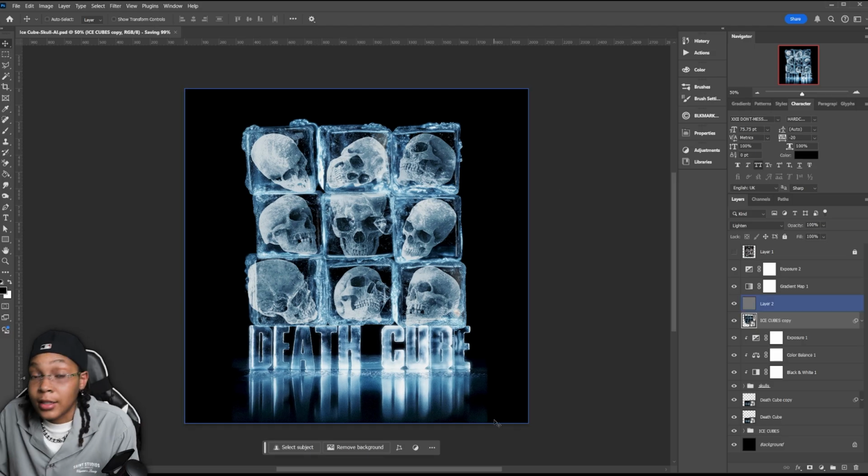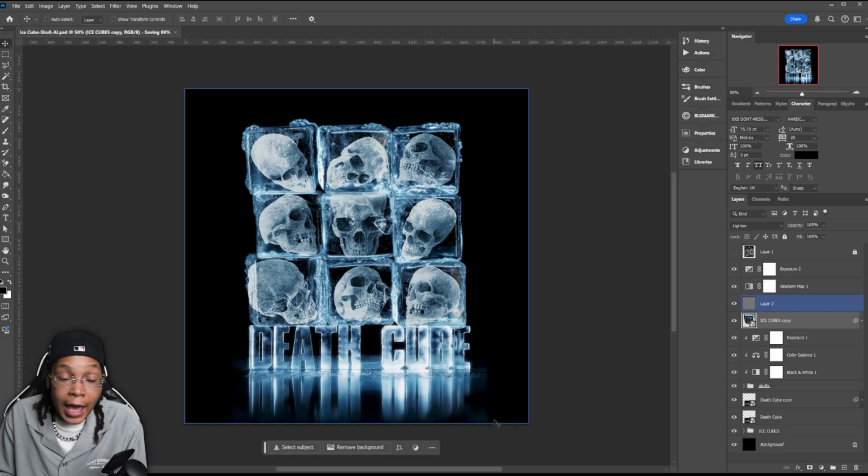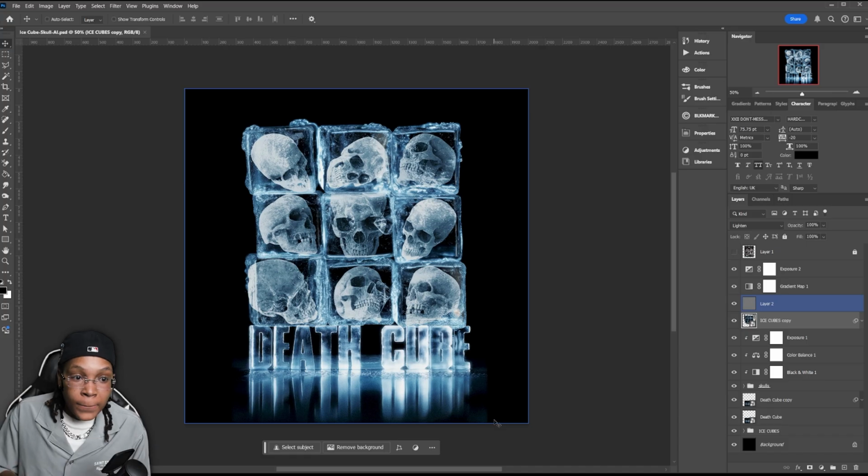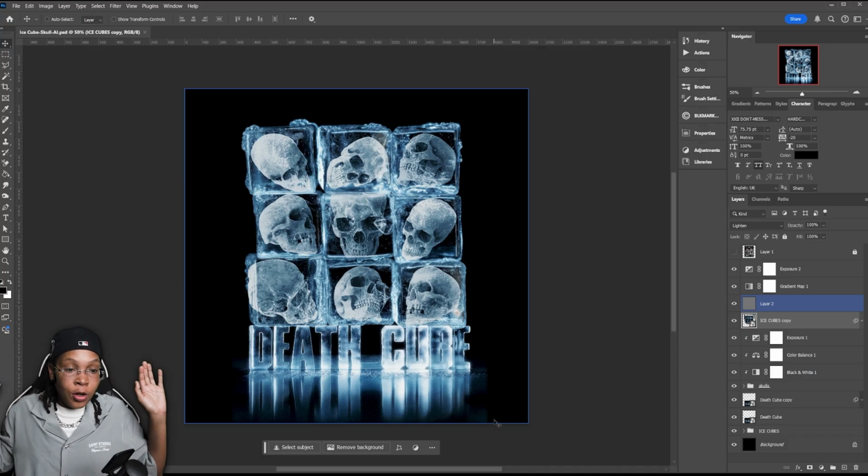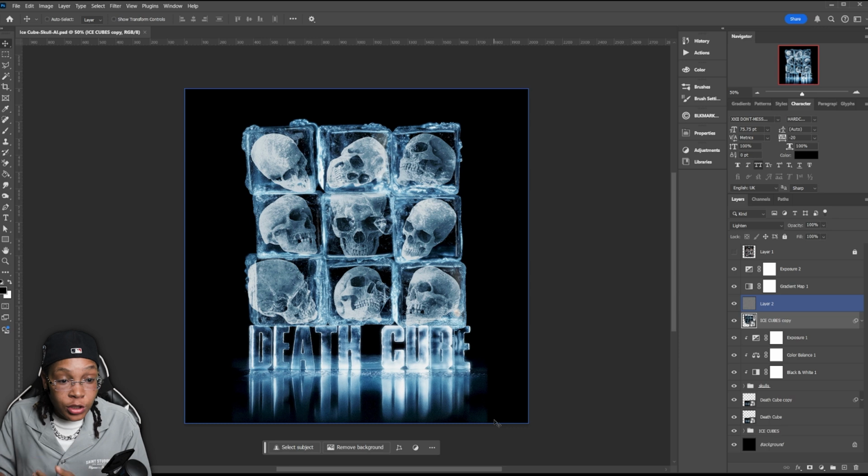You can keep adding stuff. I can add more ice cubes. I can add, like I said, a frozen frame. But sometimes you just have to let well enough alone. If it's cool, let it be cool. You don't got to keep touching stuff. But I just want to show you guys how you can use AI to just use the basics.